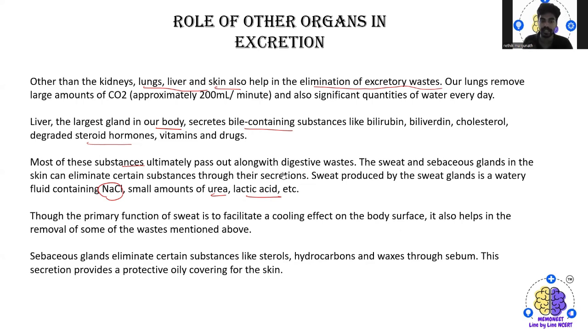sebaceous glands eliminate certain substances like steroids, hydrocarbons, and wax through the sebum. So this secretion provides a protective oil covering for the skin.